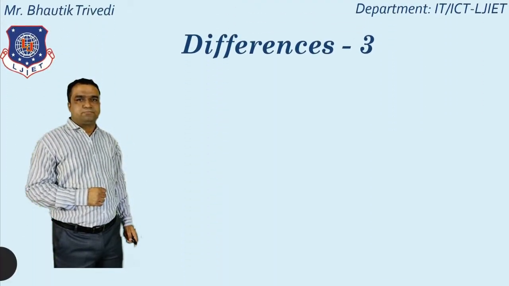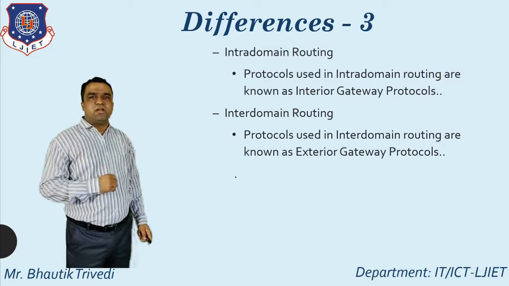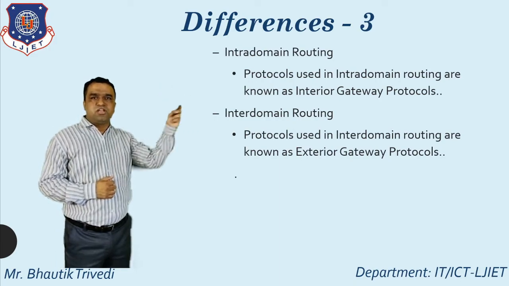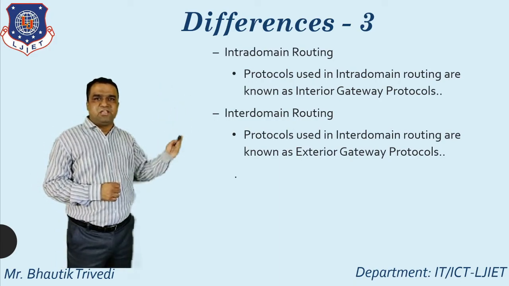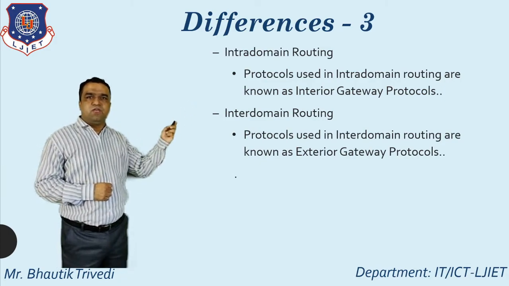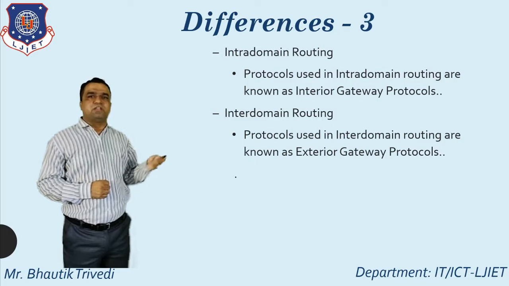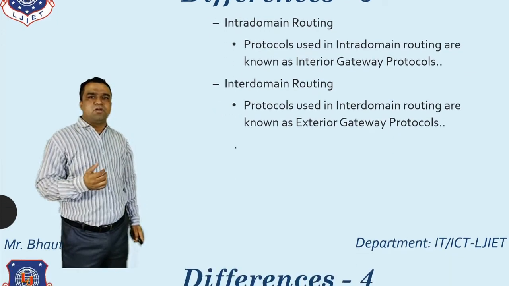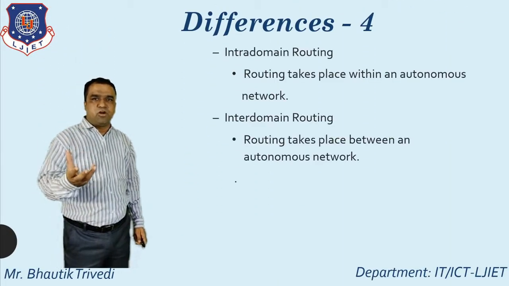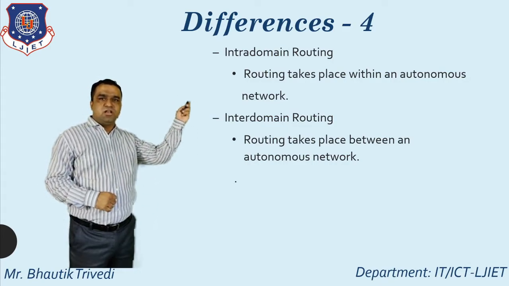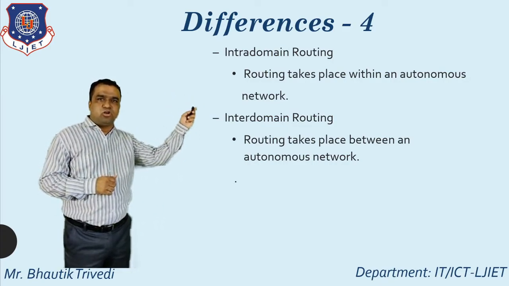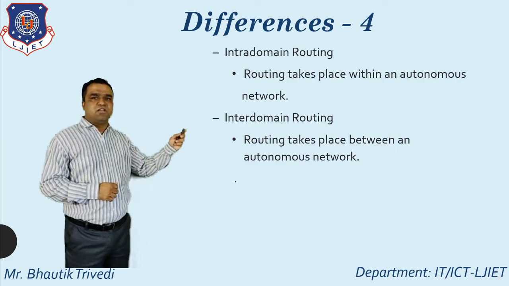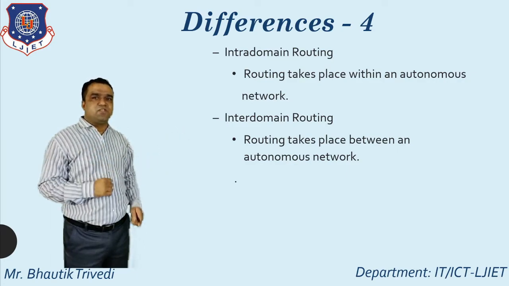Difference number three for intra-domain and inter-domain. Must remember one thing: the protocols used in intra-domain routing are known as IGP, the Interior Gateway Protocol, and the protocols used in inter-domain routing are known as EGP, the Exterior Gateway Protocol. Difference number four between intra-domain and inter-domain routing: routing that takes place within an autonomous network is intra-domain routing, and routing that takes place between autonomous networks is the concept of inter-domain routing.